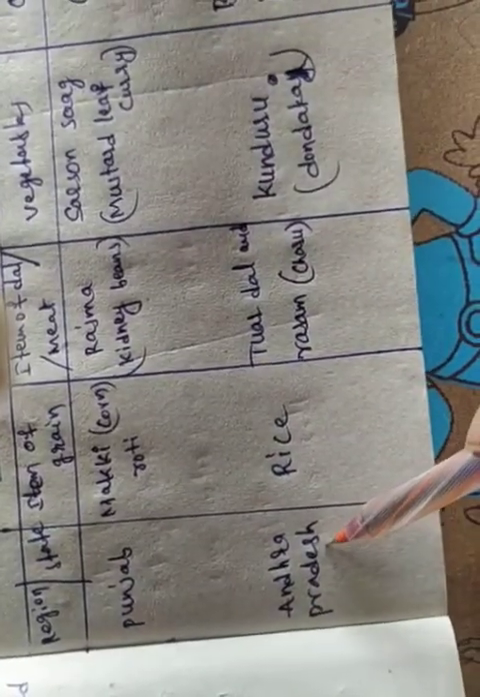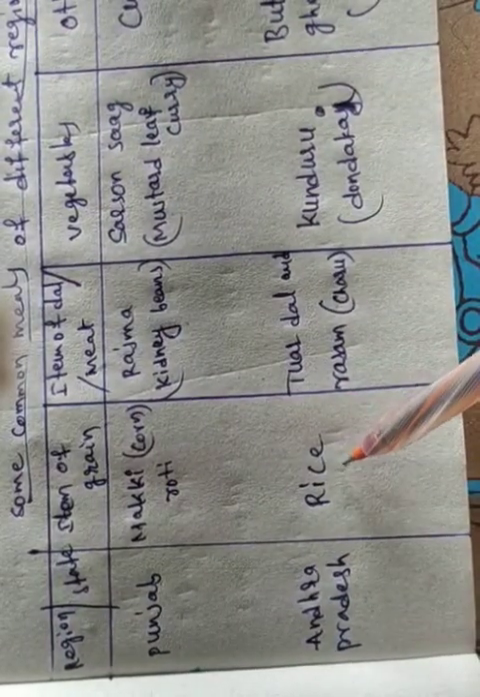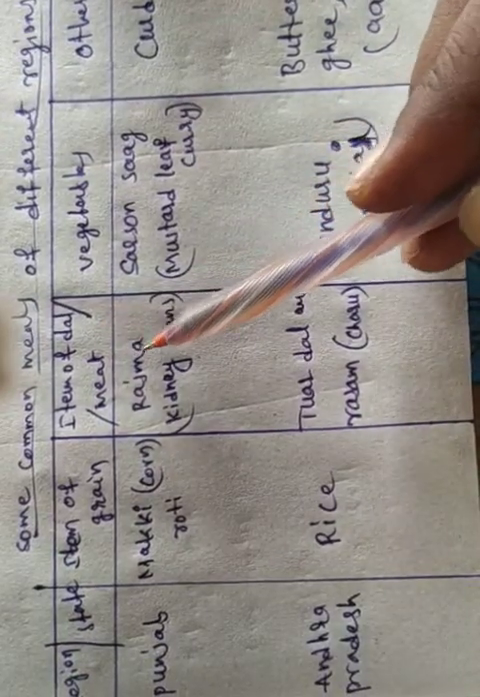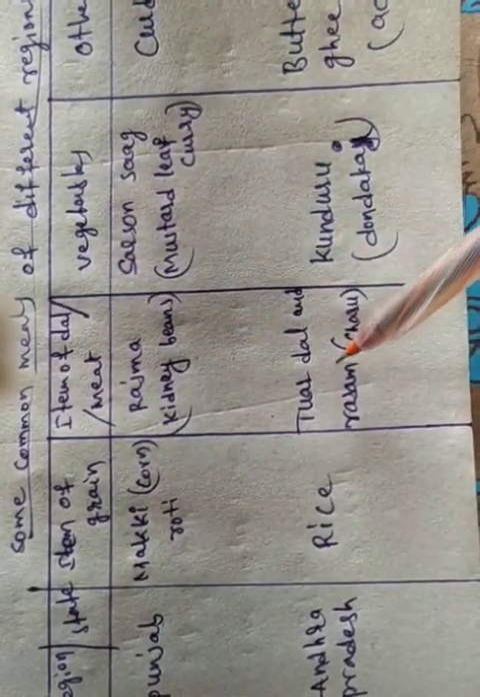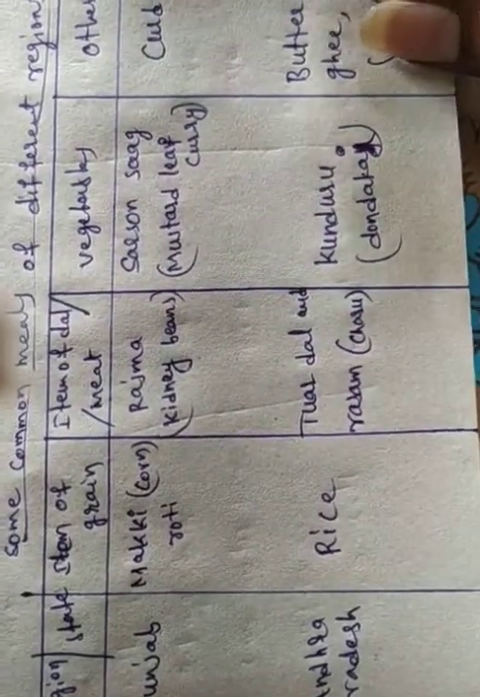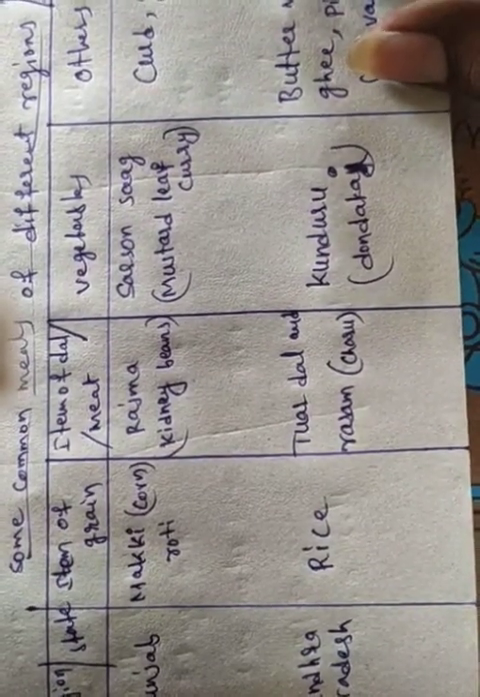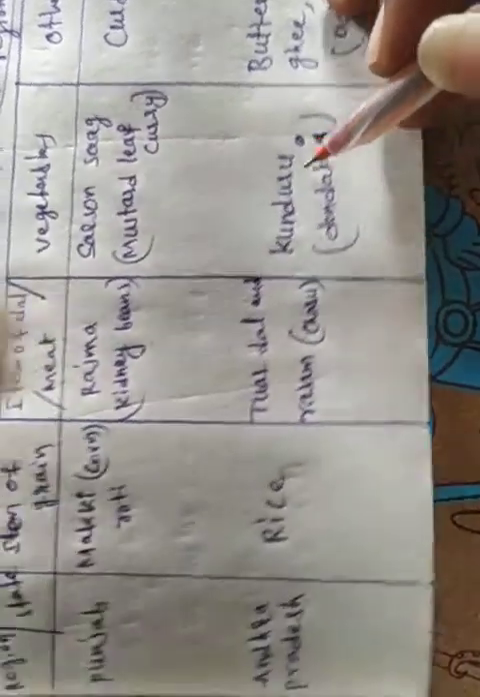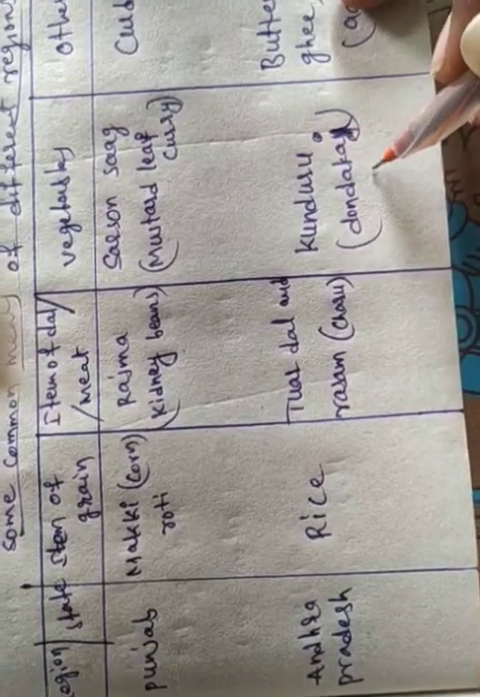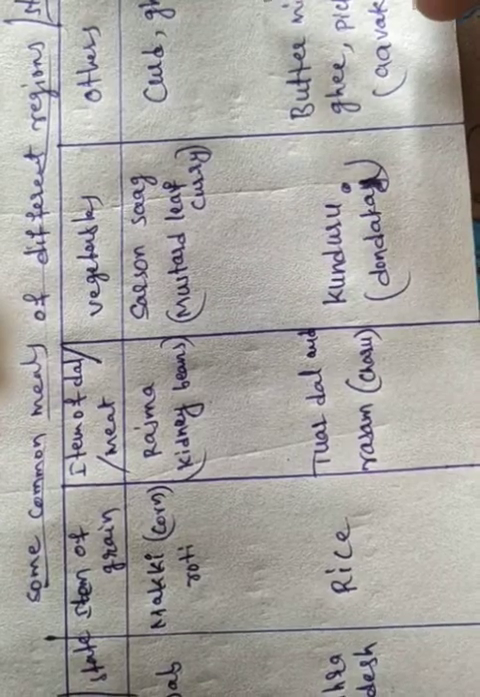Second state is Andhra Pradesh. In Andhra Pradesh, item of grain: which grains they will use? Rice. Third column, item of dal or meat: tuar dal and rasam. Rasam means charu. And vegetables: which vegetables they will use in Andhra Pradesh? Kunduru. Kunduru means dondakai. Other items: which items they will use in the meals?